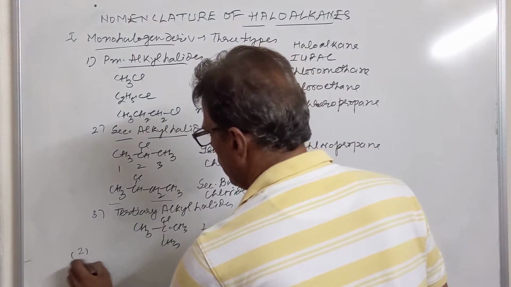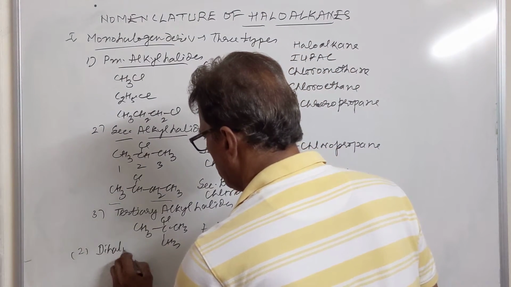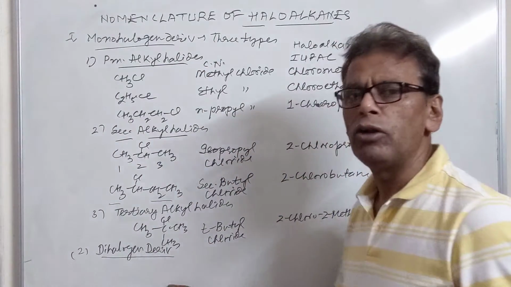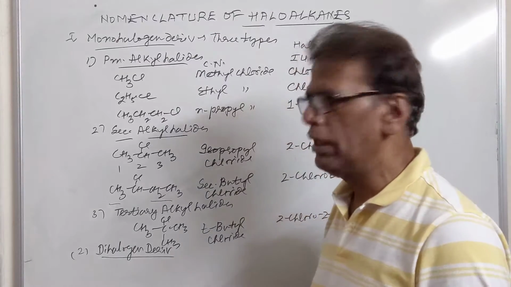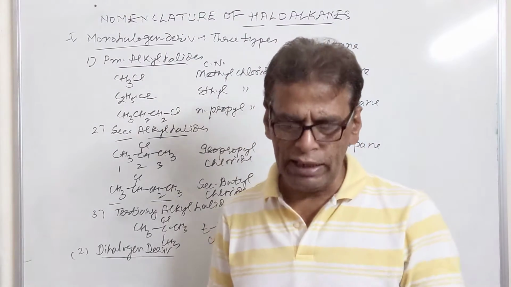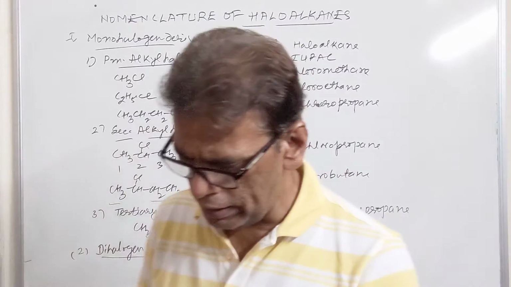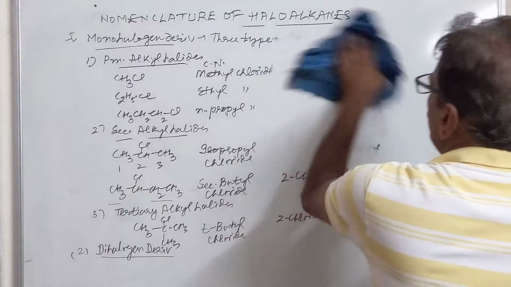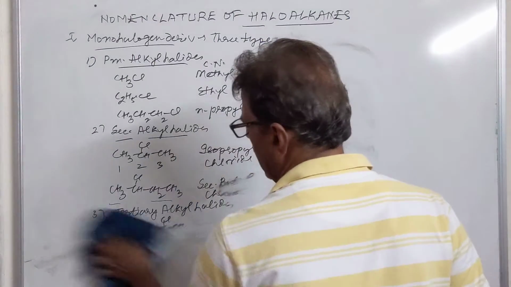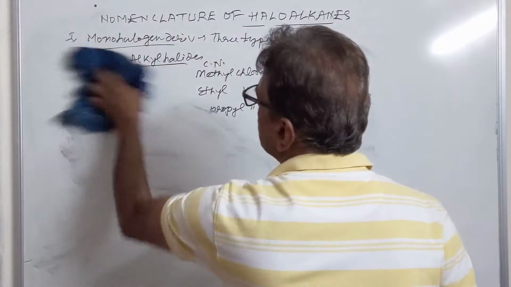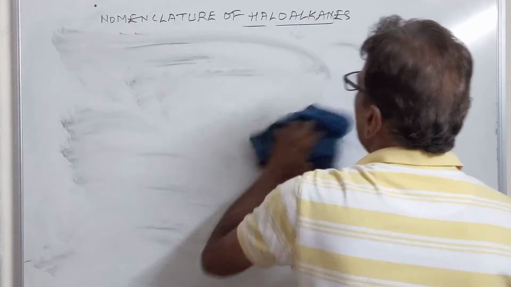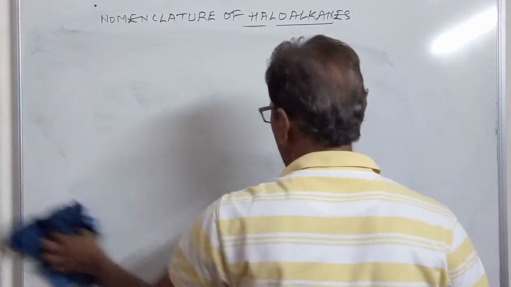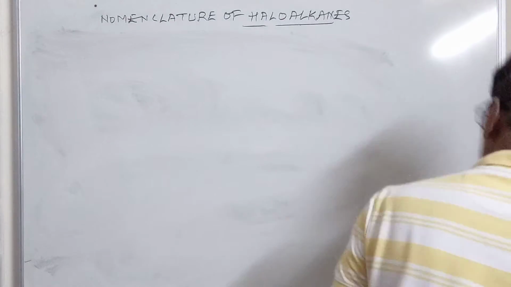Then we come to dihalogen derivatives. These are those derivatives in which two halogens are present in the alkane, that is, two hydrogens of the basic alkane are replaced by two halogen atoms. And dihalogen derivatives are of two types. The first class is called alkylene dihalides. The second class is called alkylidene halides. So we have two classes in the dihalogen family. We will consider them one by one.